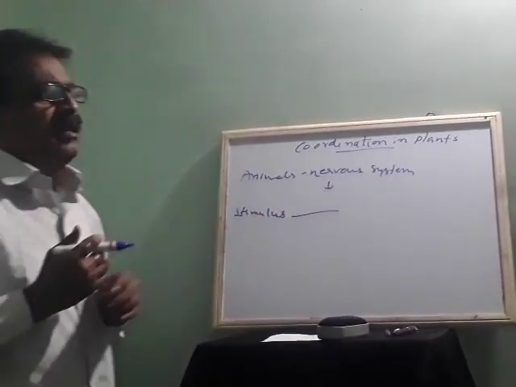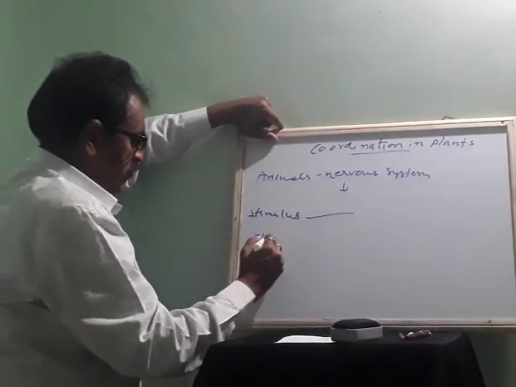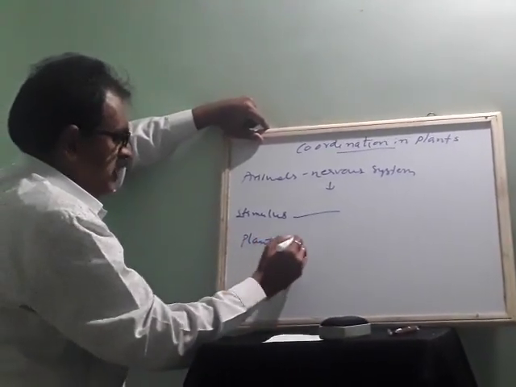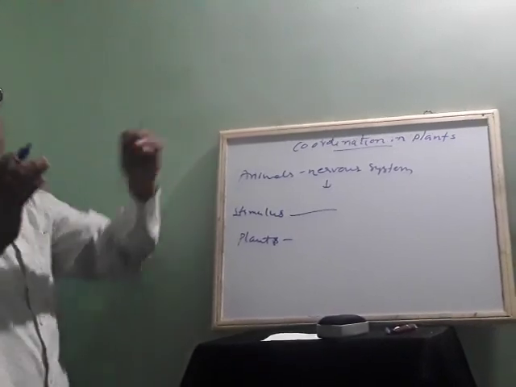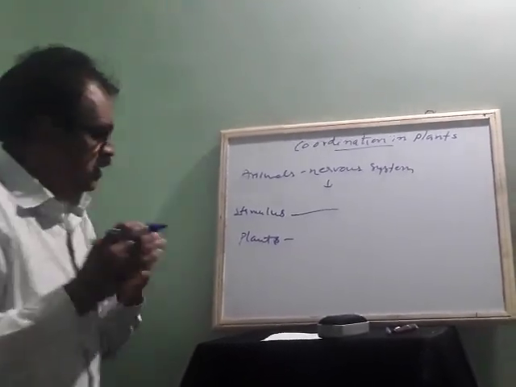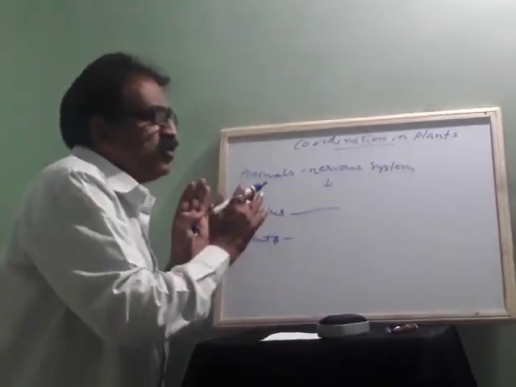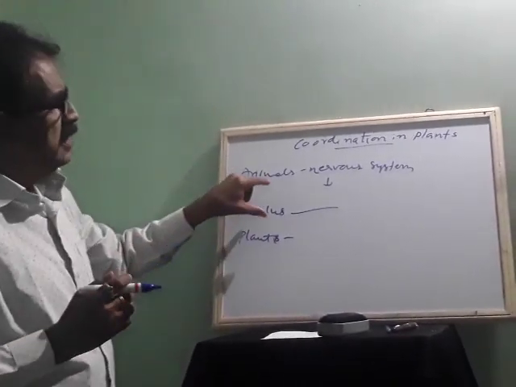But in the case of plants, how does it take place? I told you already, in plants also there are some electrical and chemical systems. But in animals, even though it is there, it takes time.